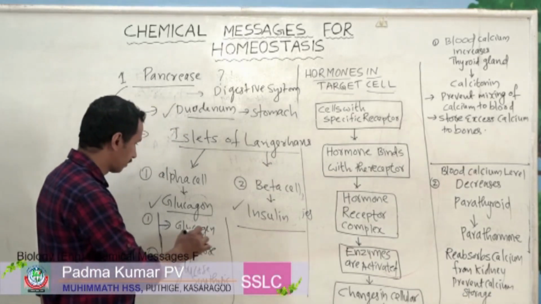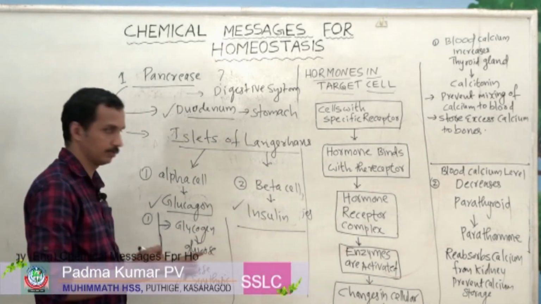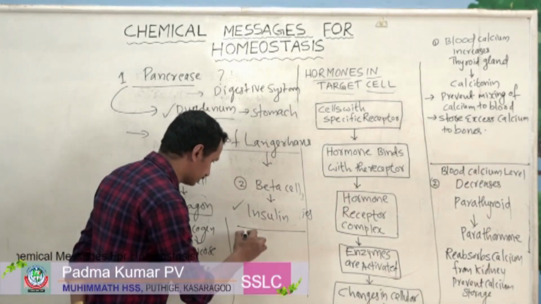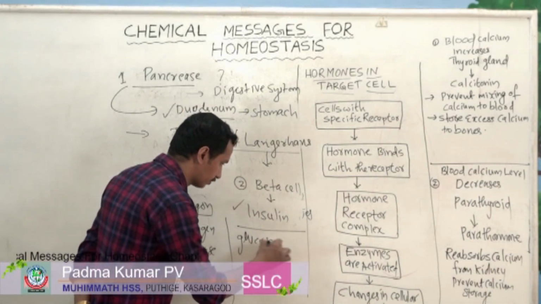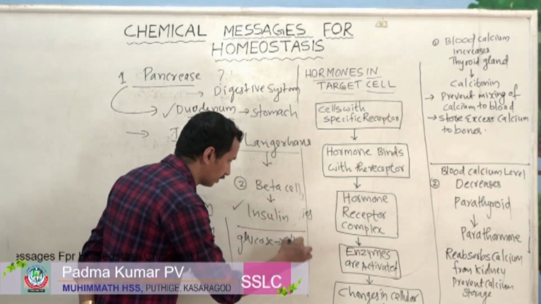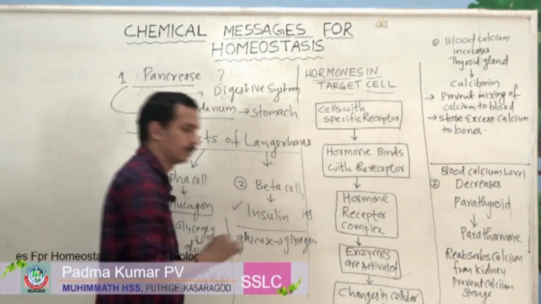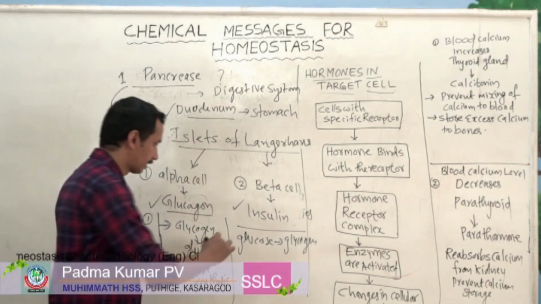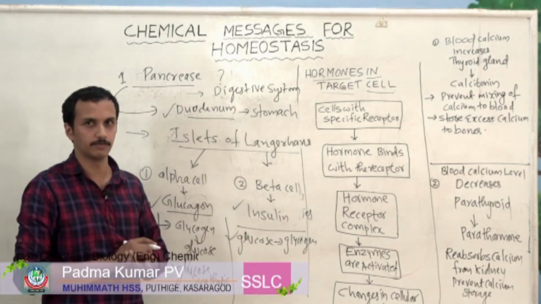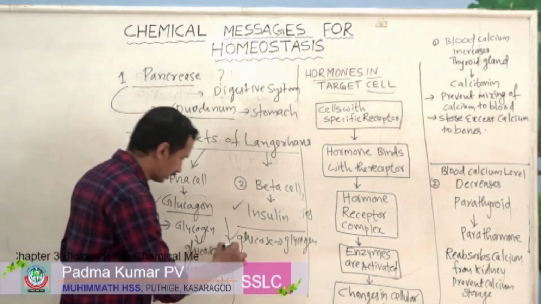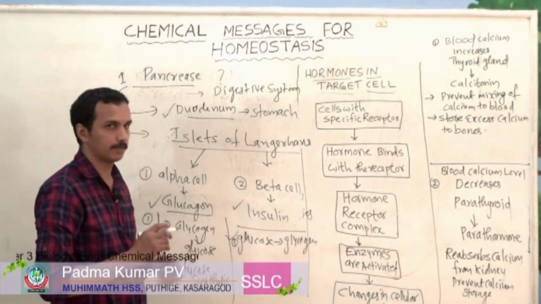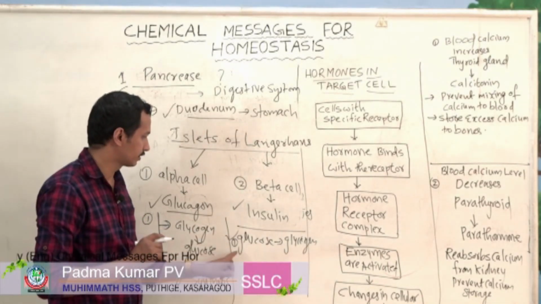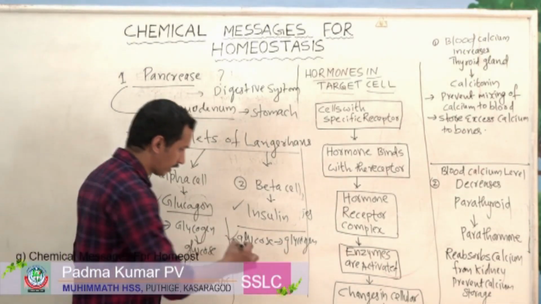Here we can see glycogen is converted to glucose, but in the case of insulin, glucose is converted to glycogen. First function you can write there, glucose is converted to glycogen. Insulin converts glucose to glycogen.